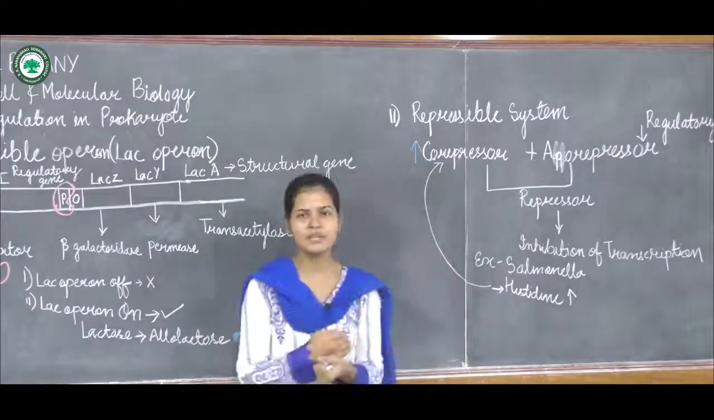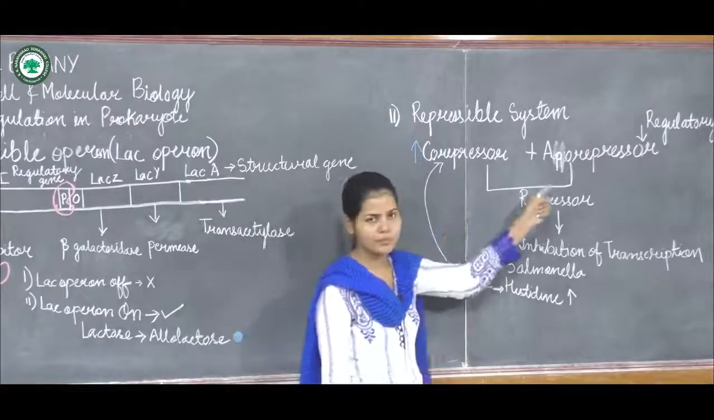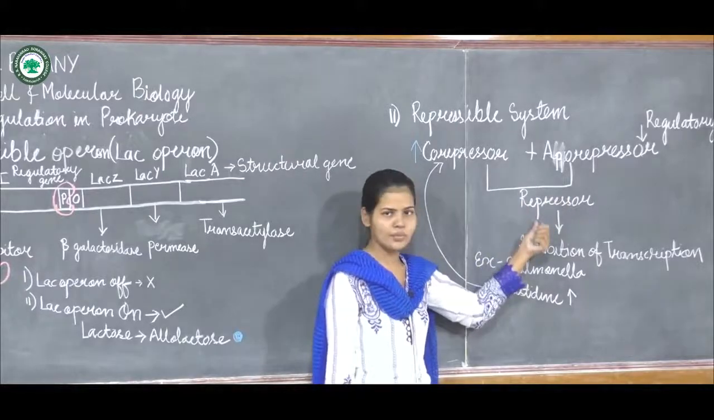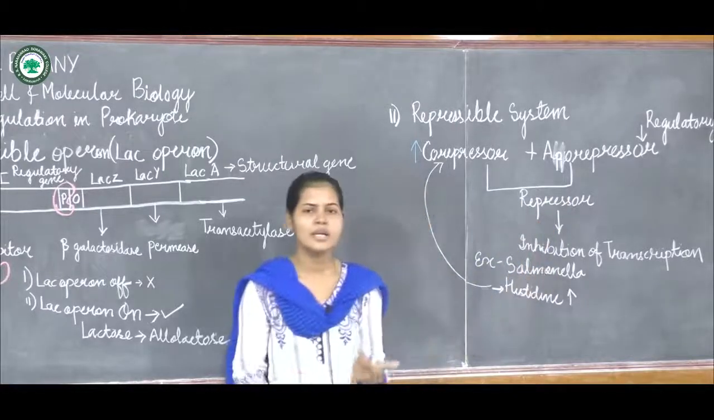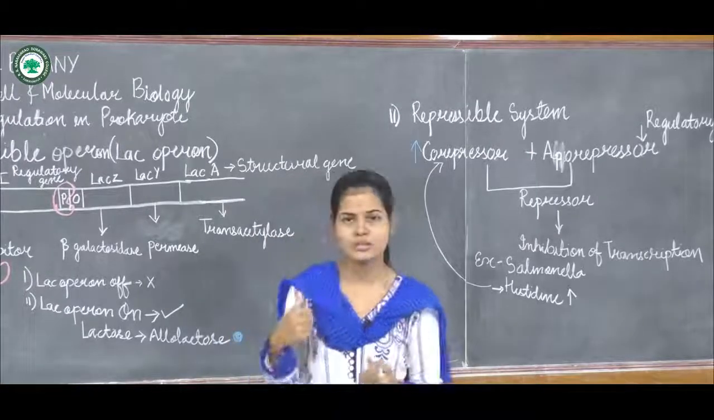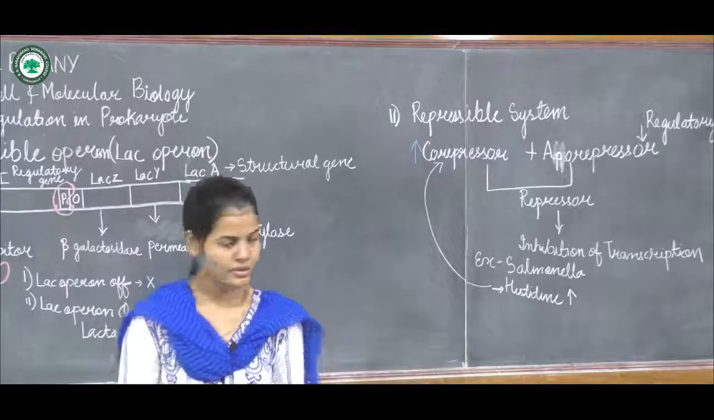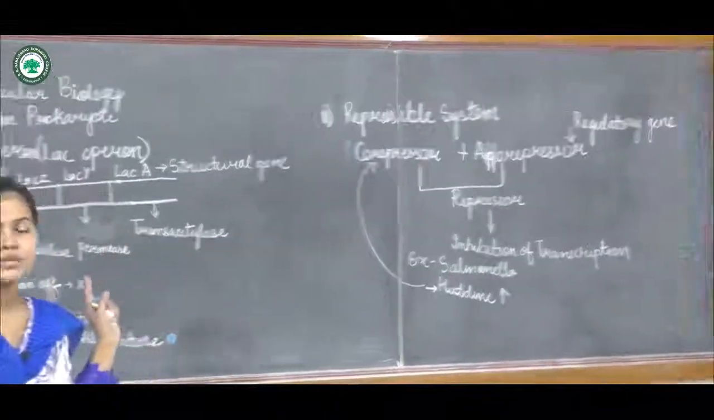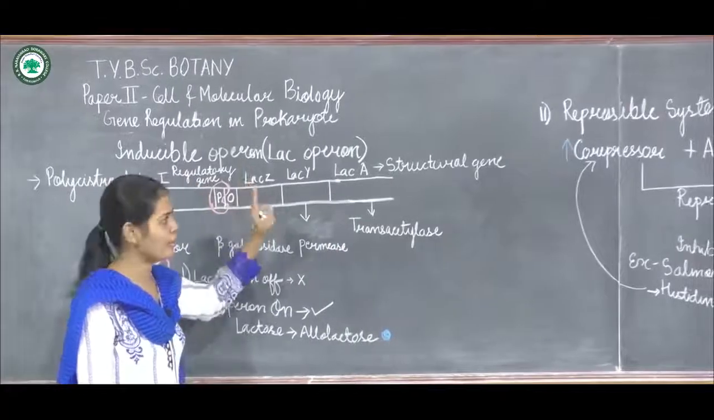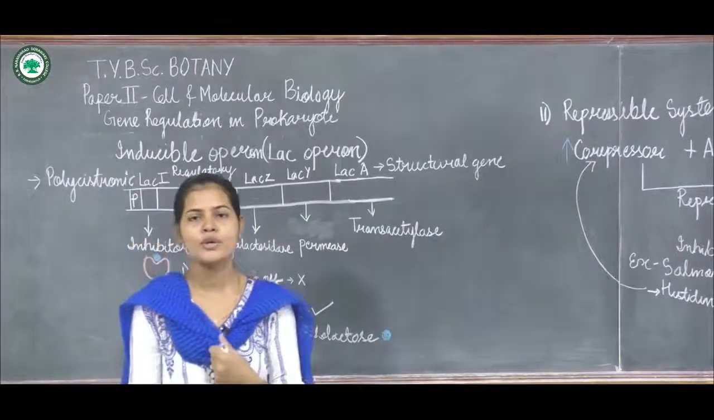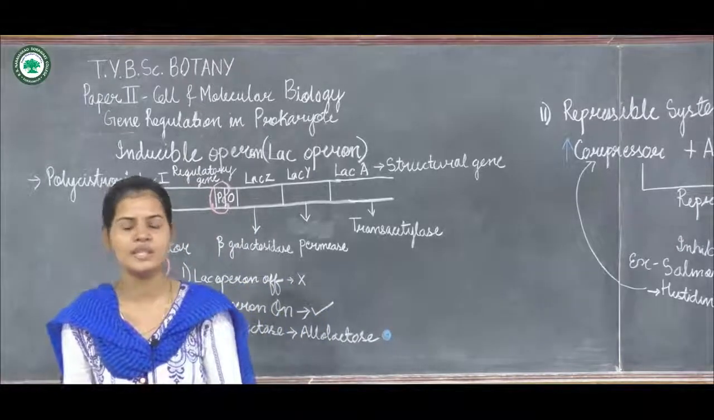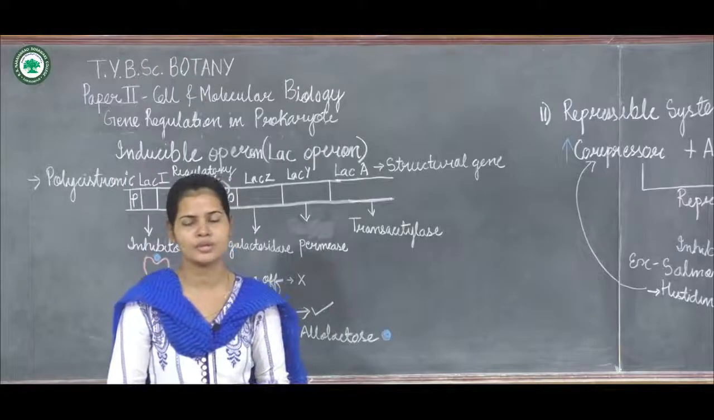Now the regulatory gene will form the aporepressor. The co-repressor and aporepressor will form an active repressor, which will further inhibit the process of transcription, or the synthesis of mRNA. So these are the two types of regulatory system. First is the inducible operon, and next is the repressible system. This comes under the negative regulation of a gene in the case of prokaryotes. Thank you.